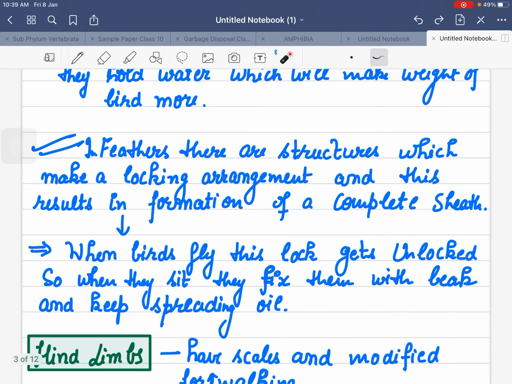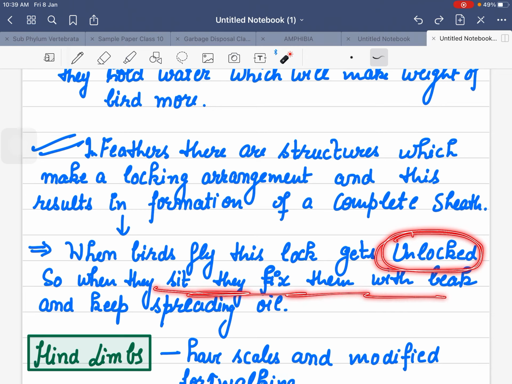Now, the feathers have some structures, and these structures are interlocked with each other, and this arrangement gets unlocked the moment birds start to fly.